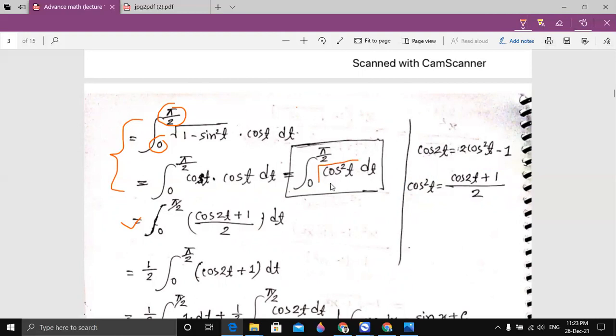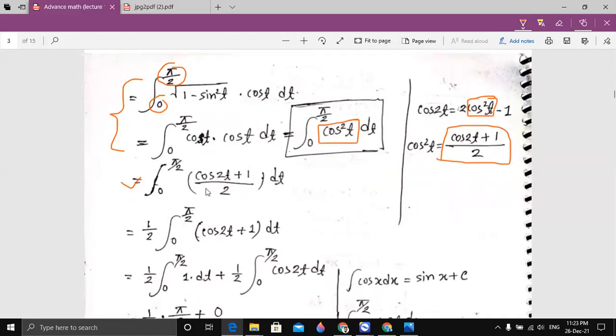Okay, so we have cos square t. There is a formula: cos square t is equal to cos 2t plus 1 by 2. It came from this formula: cos 2t is equal to 2 cos square t minus 1. If you keep cos square t on one side and everything else on the other side, you get cos square t equal to cos 2t plus 1 by 2.